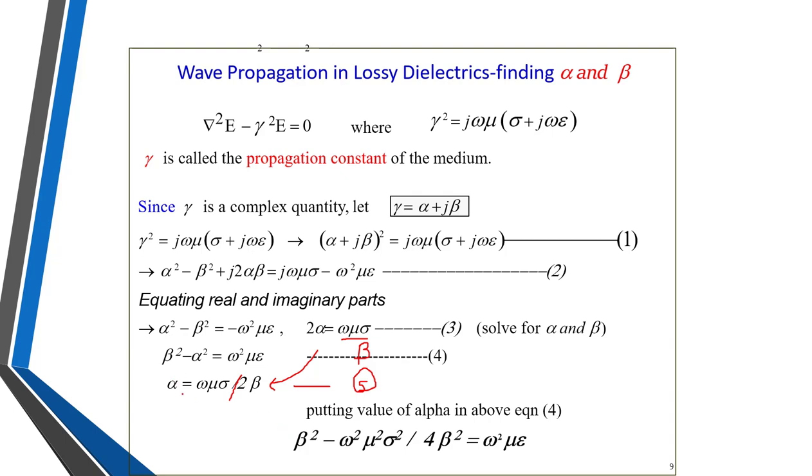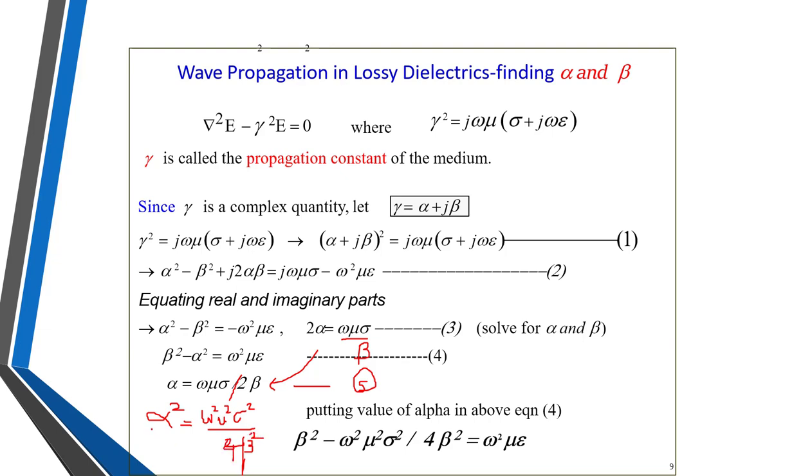Now if I take alpha square and put its value in equation number 4, alpha square is omega square mu square sigma square divided by 4 beta square.